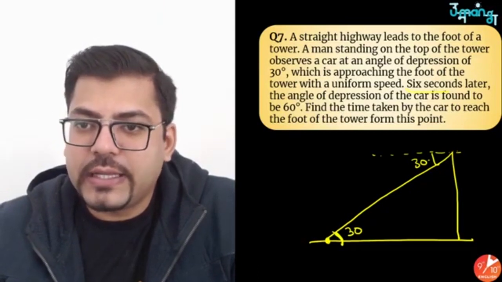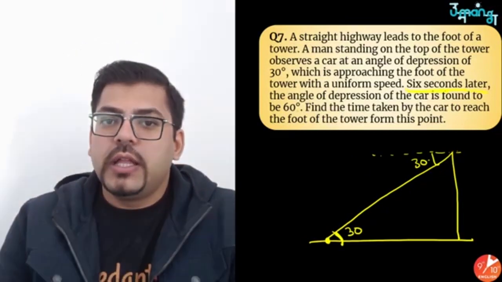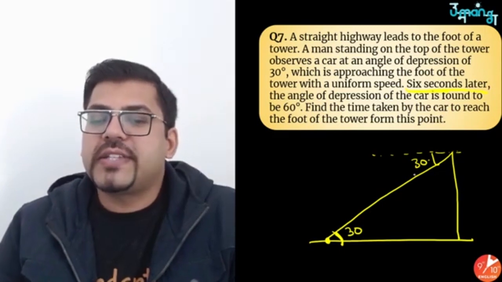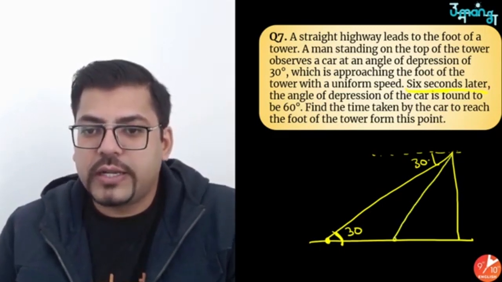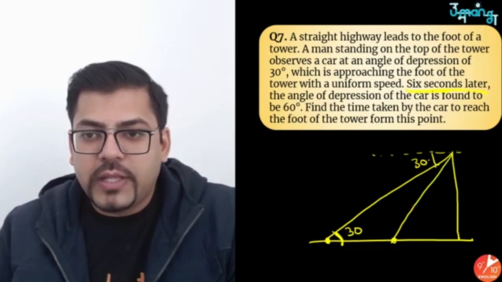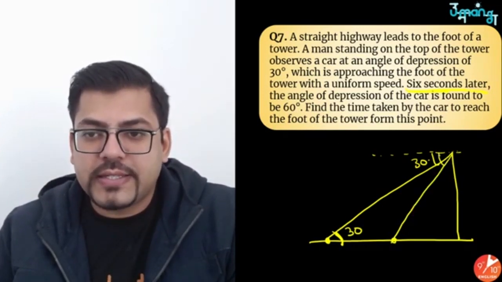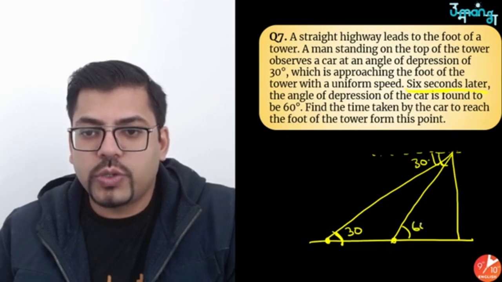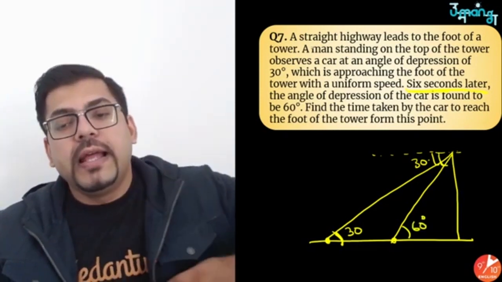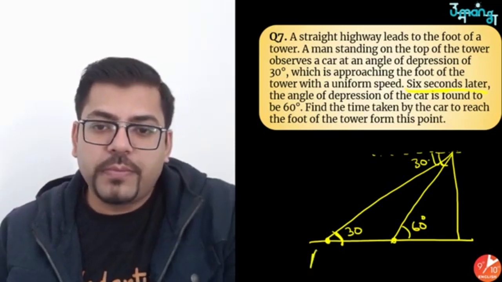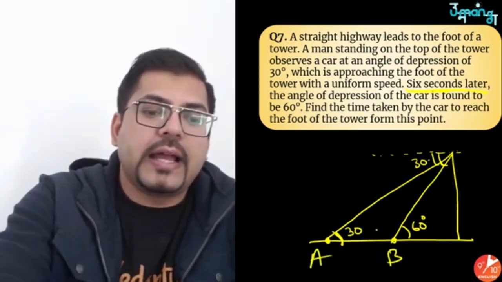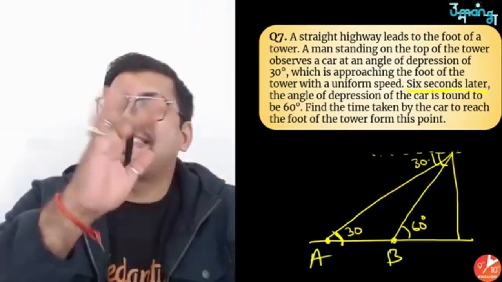Six seconds later, the angle of depression of the car is found to be 60 degrees. So this means 6 seconds later the car has reached a little closer. Now the angle of depression is 60 degrees. This means that this angle is going to be 60 degrees. Now this much distance from point A to point B, the car has covered in 6 seconds.